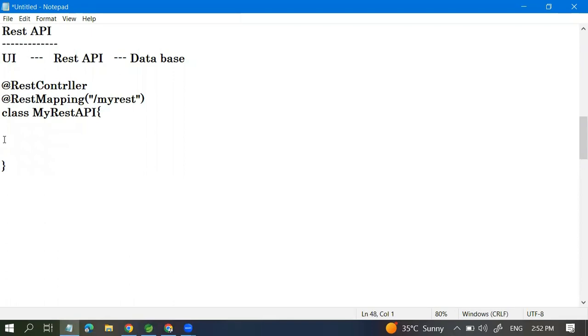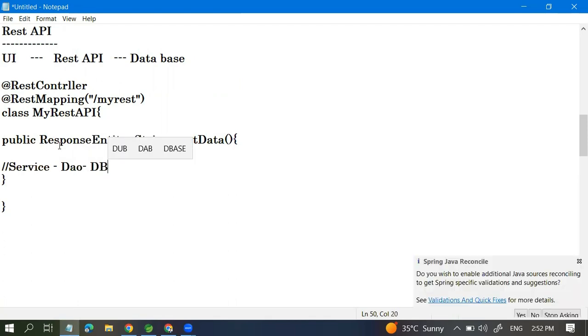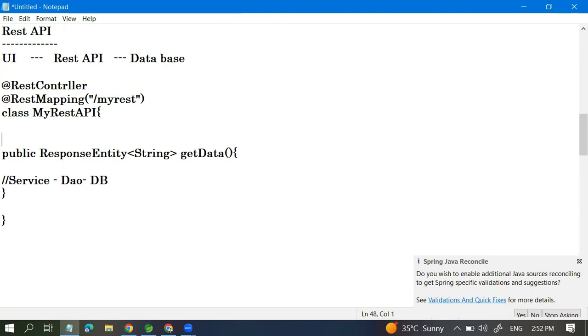Okay, and here we can create the HTTP method, which is public ResponseEntity, and I want to send the string. So I can send the string, and here getData, something like that method I can create. Here I will call the service, and service to DAO, DAO to DB. We can fetch the data.